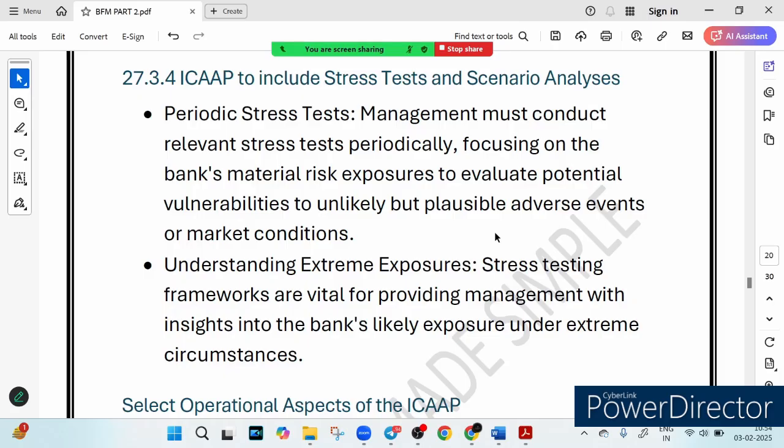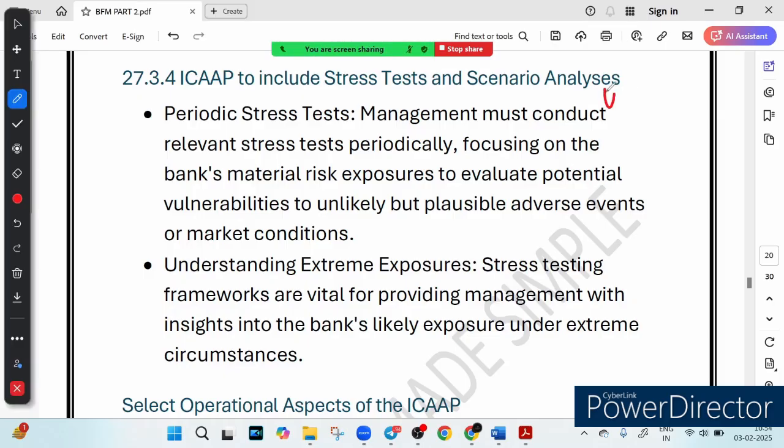Banks face unpredicted kinds of crisis, right? So let me write it down. This is the keyword. Banks face what? Unpredicted kinds of crisis, like market crashes, loan defaults, liquidity crunches. So stress testing helps them prepare for these worst case scenarios. So the keyword here is worst case scenario. That is what stress testing helps with.